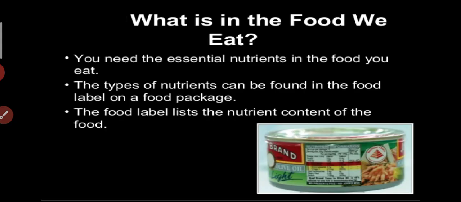So what is in the food we eat? You need the essential nutrients in the food you eat. The types of nutrients can be found in the food label on a food package. The food label lists the nutrition content of the food.